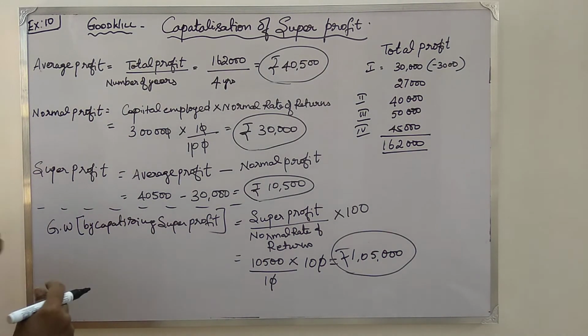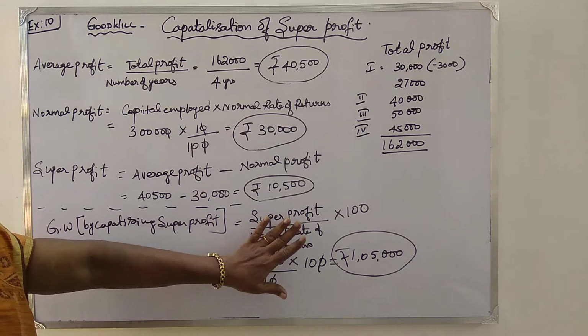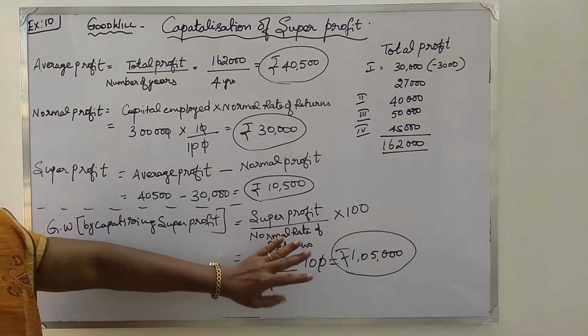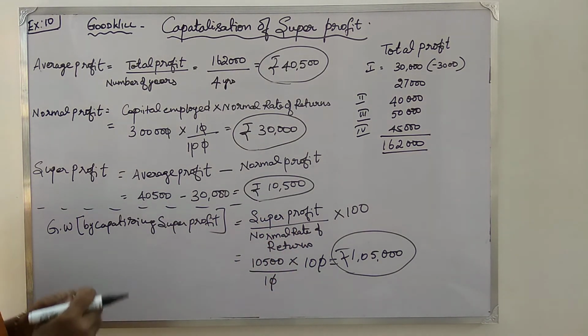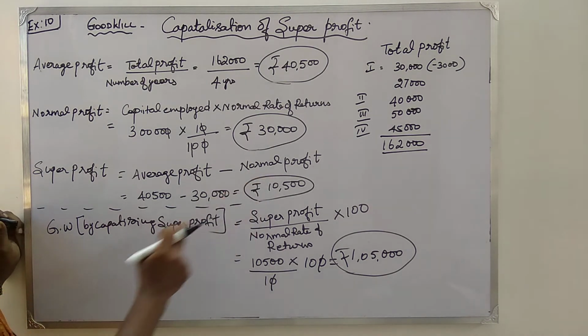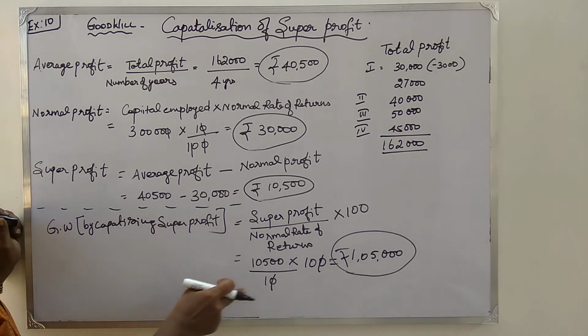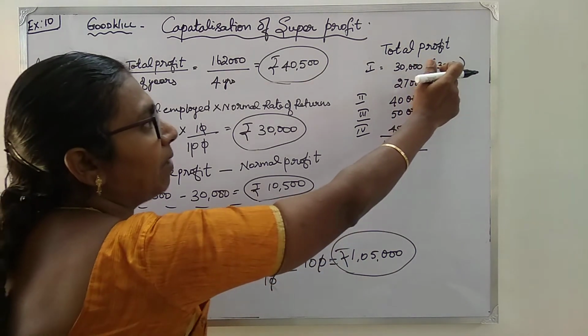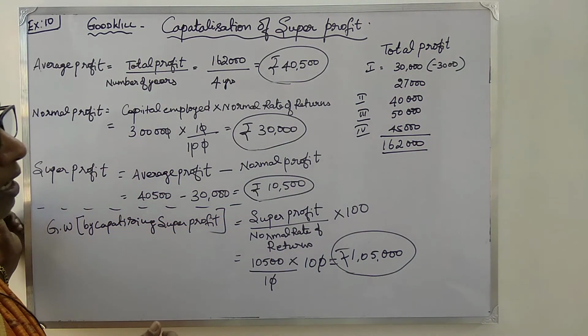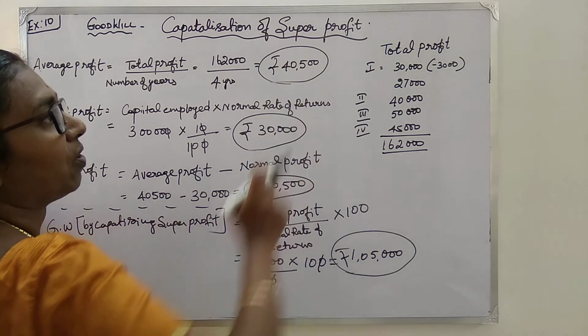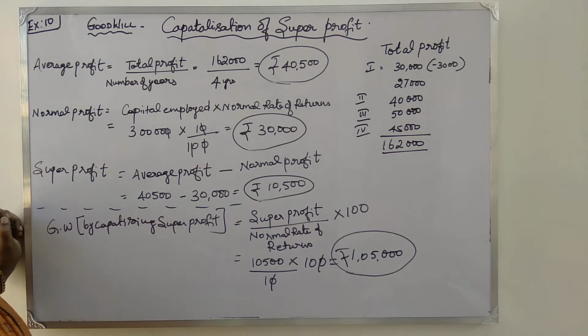So this is the last step, which is something new for you. So இது என்ன பண்றாங்க? சூப்பர் ப்ராஃபிட்டா கேபிட்டலைசேஷன் பண்ணி குட்வில் கண்டுபிடிக்கிறாங்க. இது ஒண்ணுதான் வித்தியாசம். இன்னொன்னு என்னன்னா, keep this in mind, because it is a non-recurring income, we have to subtract from the profit for the first year, that is 30,000.